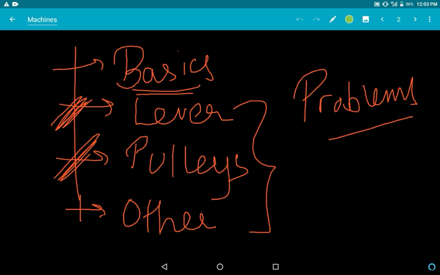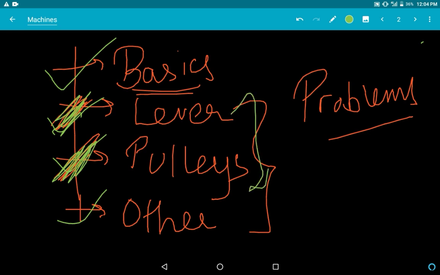So today we will break down the whole chapter. The first part is the basics, that is today's lecture. Next we'll do levers, then pulleys, and then some others like wedges, gears, something like that. And obviously at the last we'll have some problems. Now, these two parts are very important for our syllabus. Sure, any one of these 3 or 4 marks questions will come.